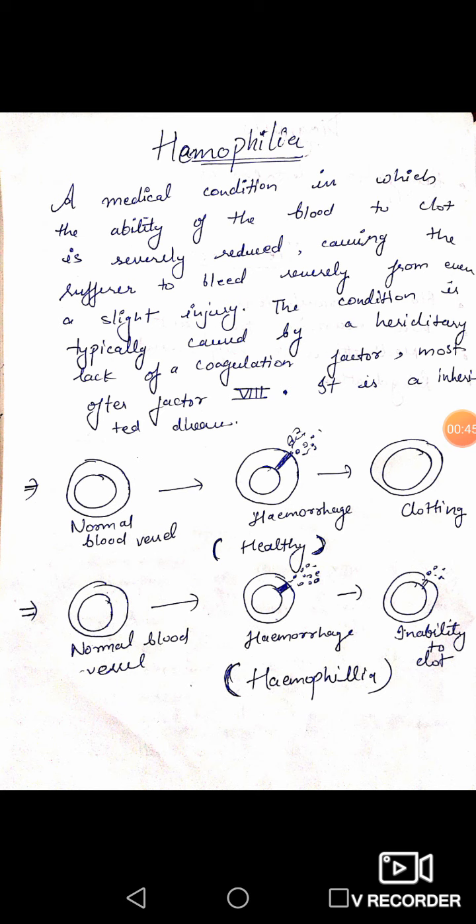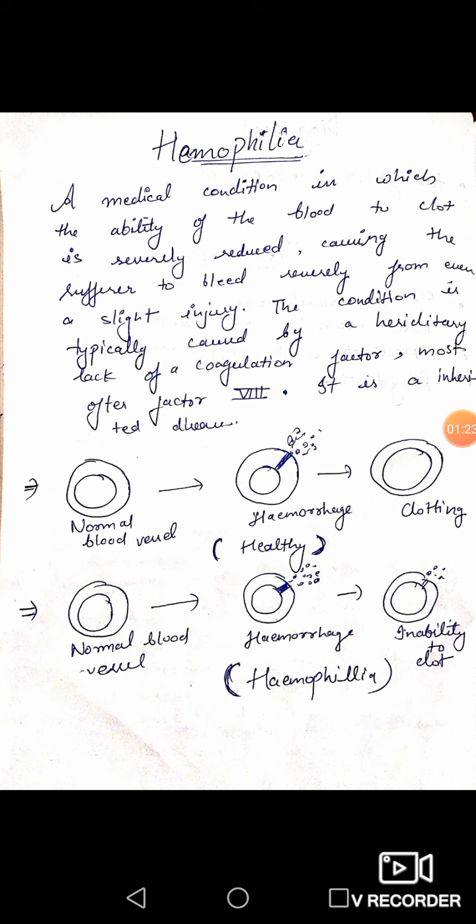So it means it is a medical condition in which the person has lost the ability of the blood to clot. Why has the person lost this ability? Because they lack a coagulation factor or a clotting factor. These two terms are the same. Due to the absence of the clotting factor, the blood is unable to clot, which will cause abnormal bleeding and can even lead to death.